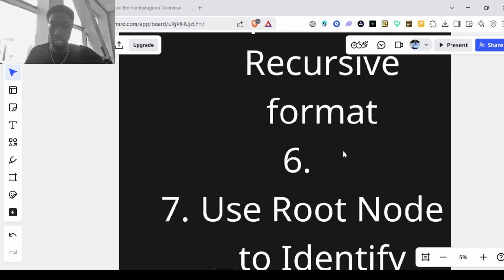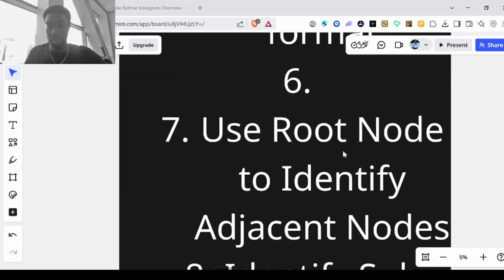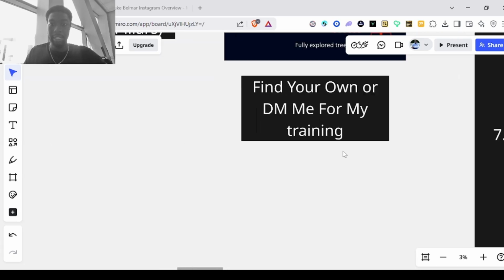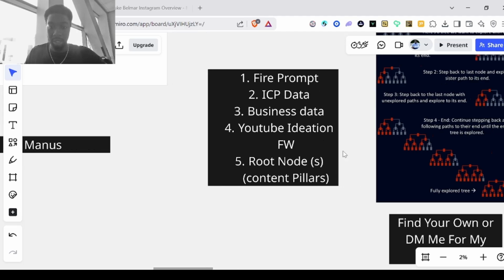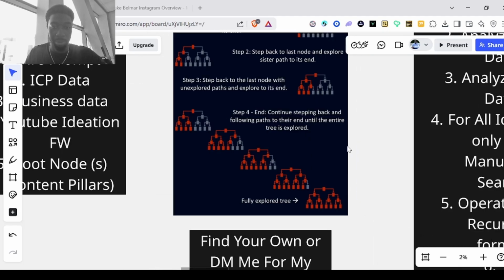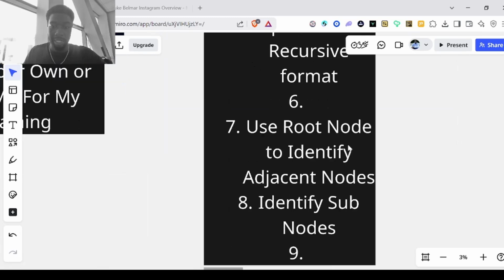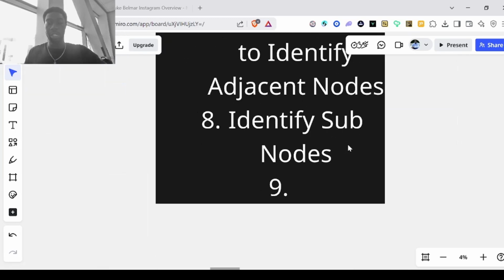And then 6, you're giving it the root nodes, right? Which are your content pillars. It doesn't have to do this, but you can tell it to use those root nodes to identify other adjacent and subnodes. And what adjacent and subnodes are, these are new niches that you can go through, right?